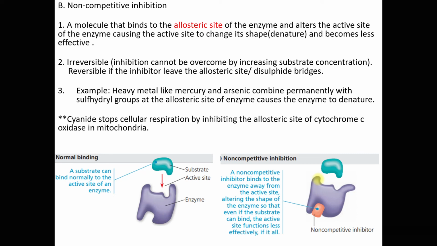Okay, another example is cyanide. Cyanide stops cellular respiration by inhibiting the allosteric site of cytochrome c oxidase in mitochondria. You will learn more detail about cyanide binding with the allosteric site of cytochrome c oxidase in mitochondria later in chapter 5.